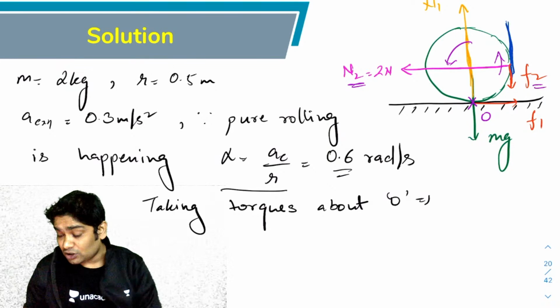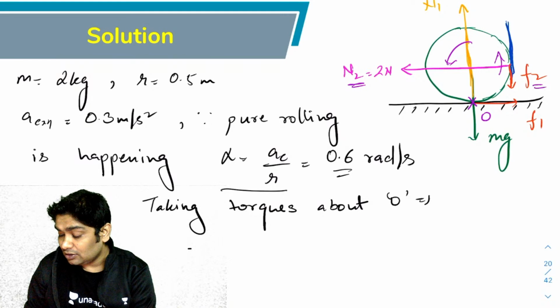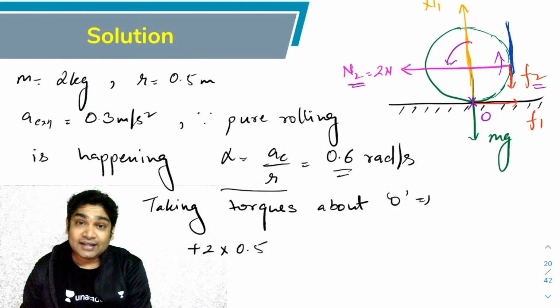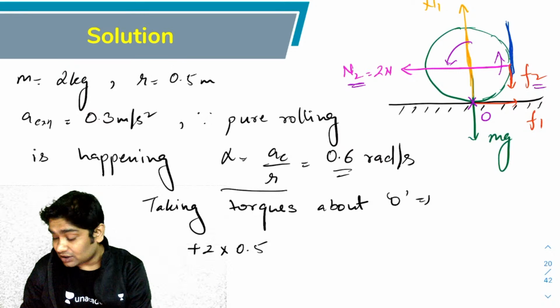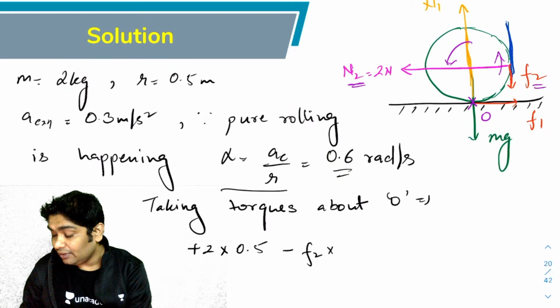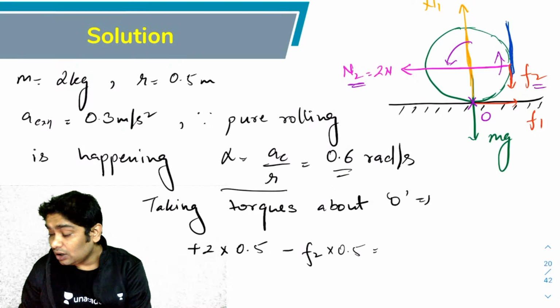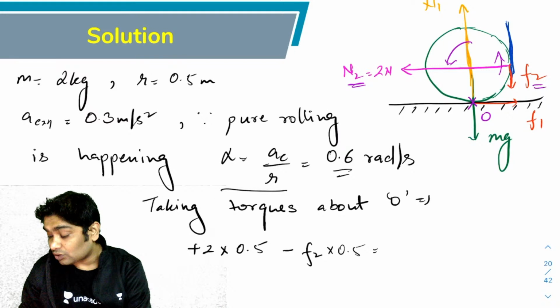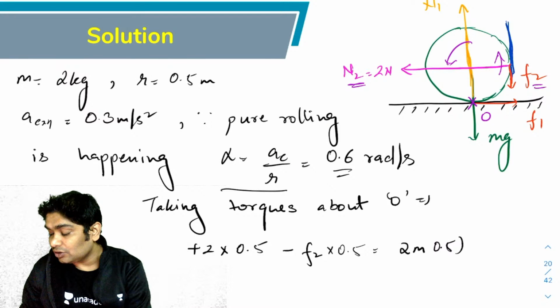Anti-clockwise torques we take as positive, so I can write plus 2 into the radius, which is 0.5. And then I'll have a clockwise torque due to friction, so I can say minus F2 times 0.5 again. And this should be equal to I about O, because this is a ring, which will be 2mr square. So 2 into m into 0.5 whole square times alpha.